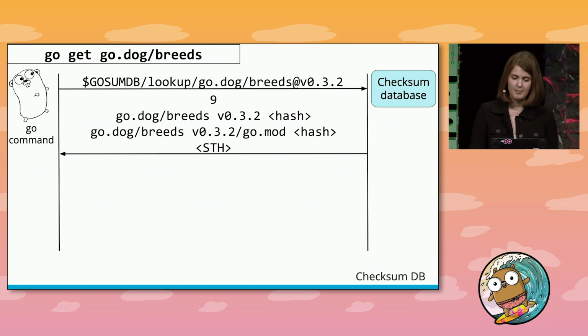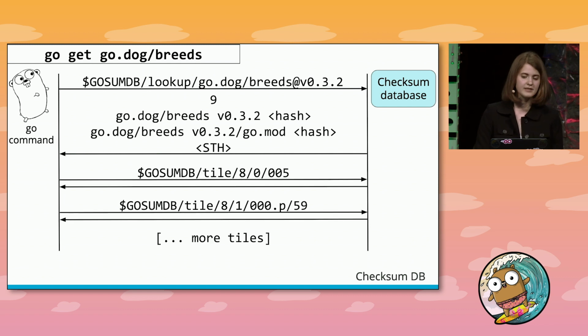And based on this record number and the records and tiles already cached and verified on your machine by the Go command, it can start hitting the tile endpoint to get the tiles that it needs for its proofs. And once the Go command is done with its proofs, it can update your module's go.mod file and go.sum file with the new go.sum lines, and we're done.